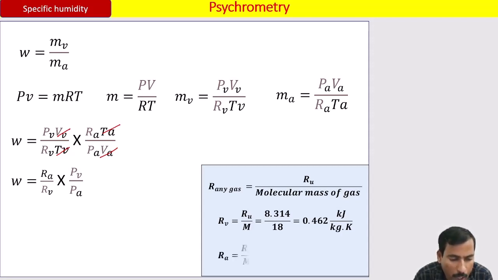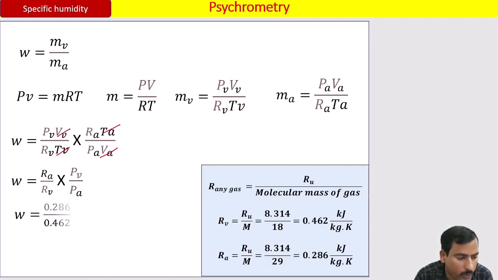In the same way, I want to calculate the characteristic gas constant of dry air. The universal gas constant 8.314 should be divided by the molecular mass of dry air, that is 29, which equals 0.286 kilojoules per kg Kelvin, and these two values I will substitute there. 0.286 divided by 0.462. I have kept PV as it is, but instead of PV in the denominator I have written PT minus PV. Have you got this?